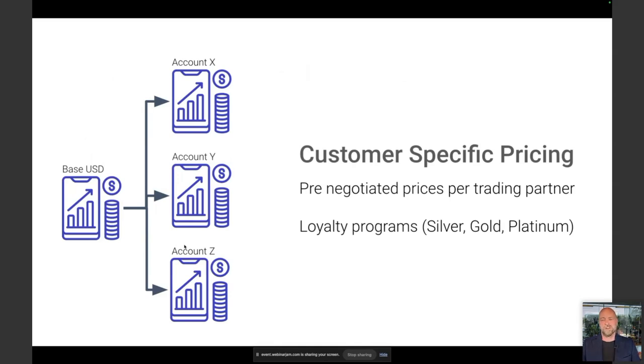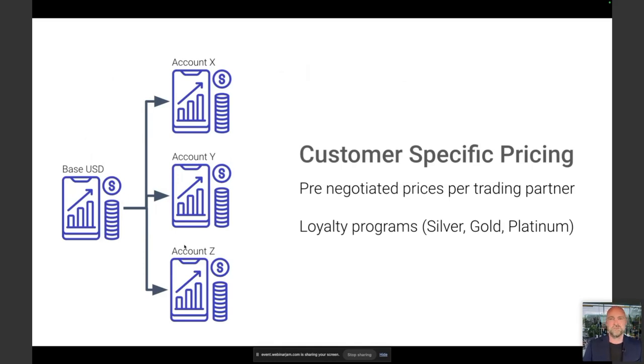This is also great for loyalty programs. You can sort of see how it would work in a B2C scenario where maybe you have a subscription to a service and that buys you lower prices on things. So silver, gold, platinum, you start with the base price that everybody pays, and then they inherit down until you reach the platinum level. Same idea for B2C. And of course, there's a ton of other scenarios. So let's take a look at what that actually looks like in practice.